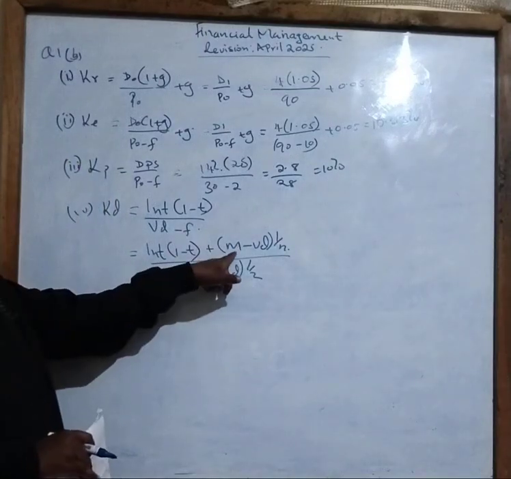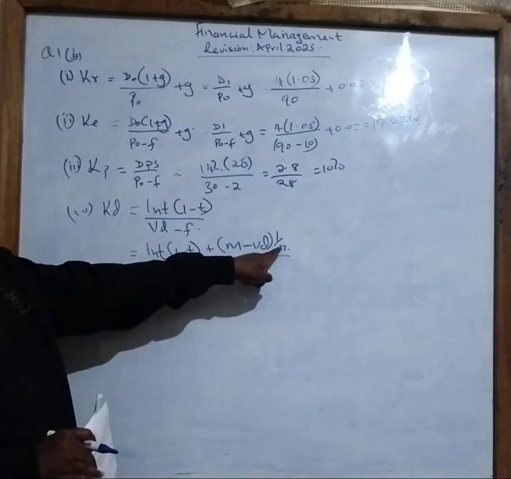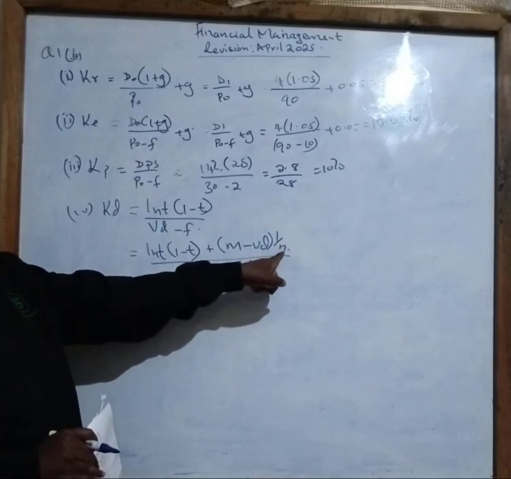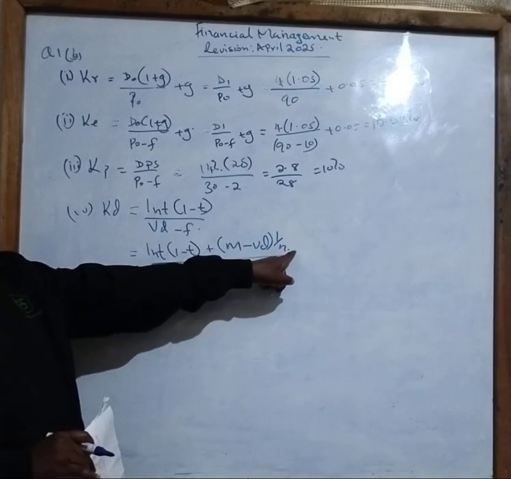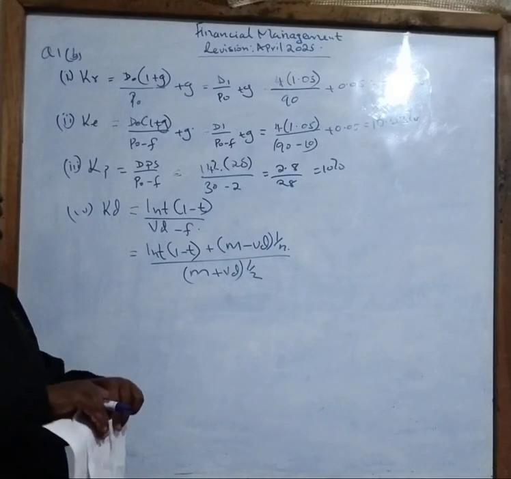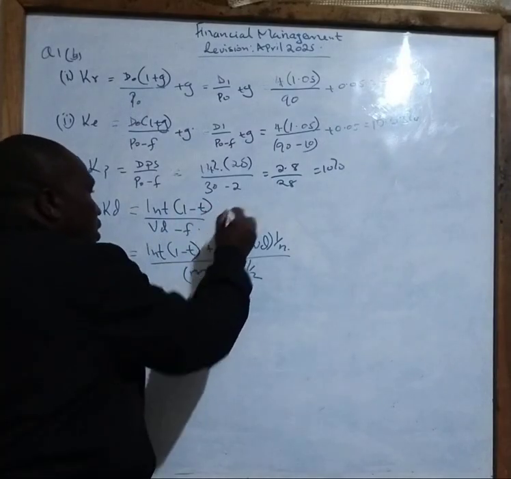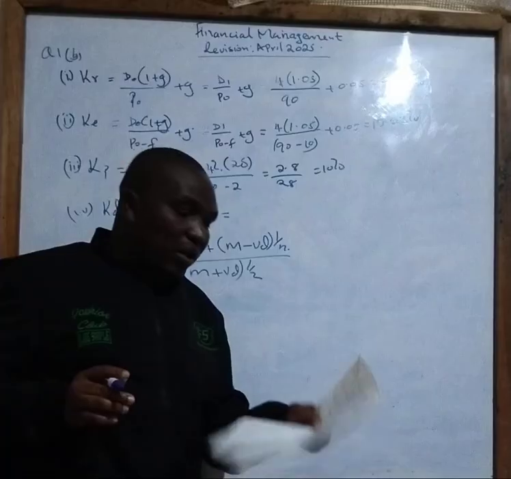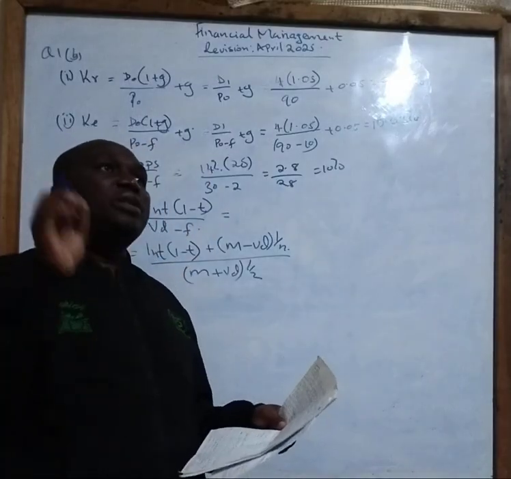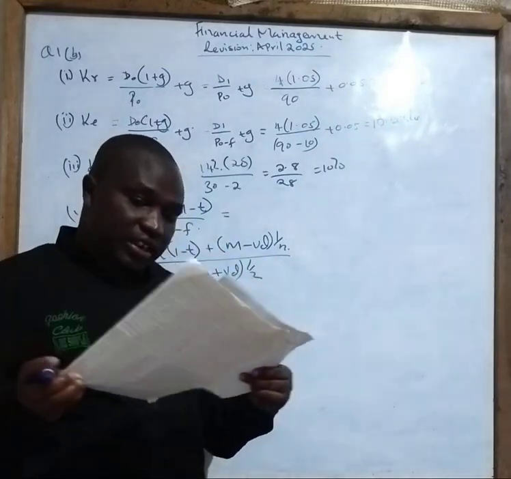So M here stands for the nominal value of the debenture. Then VD is the value of the debenture, that means the market price. Then you multiply by the reciprocal of the maturity period. So from this question as it is, it doesn't have any period. Therefore, this is our formula. Then we go to our interest. What is our interest, class? Our interest will be automatically the par value of the debt collected.